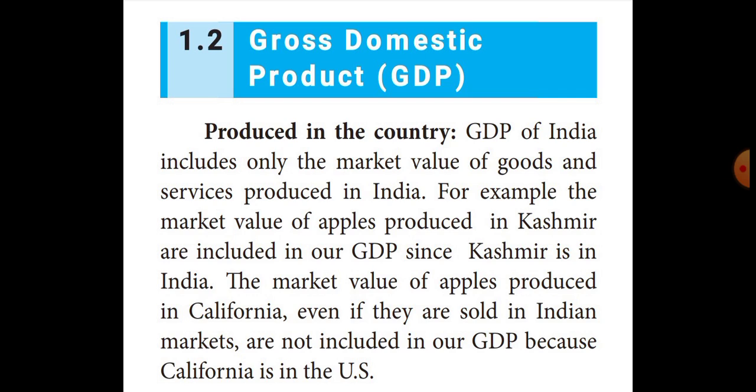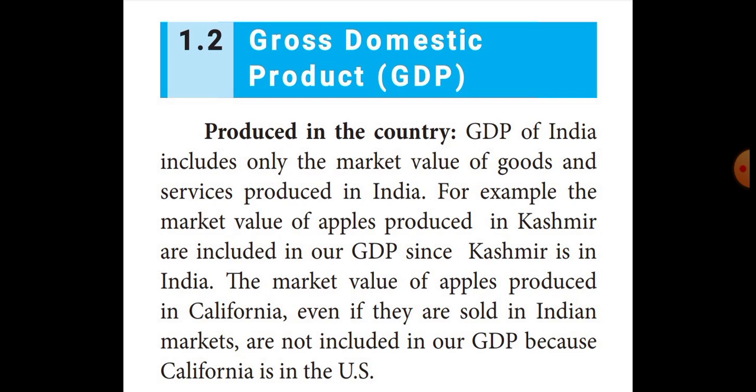For example, the market value of apples produced in Kashmir is included in Indian GDP. Why is Kashmir's market value included in Indian GDP? Because Kashmir is in India. At the same time, California's apple production is sold in the Indian market, but that market value is not included in the Indian GDP. Why is that market value not included? Because California is in the US. So that market value is not added in Indian GDP.